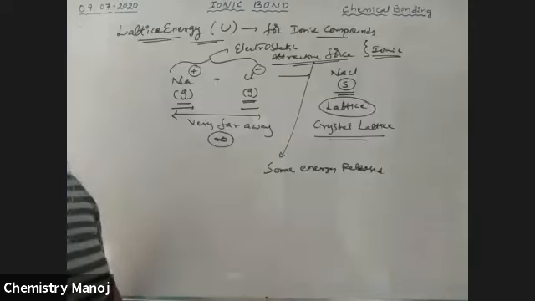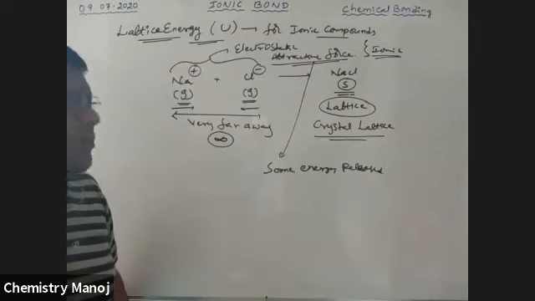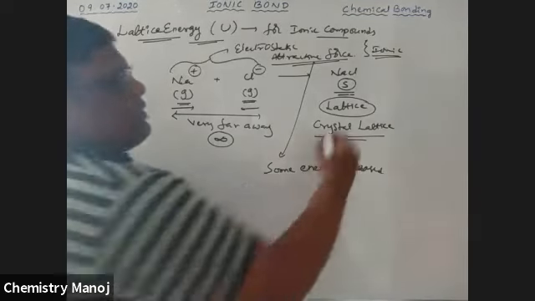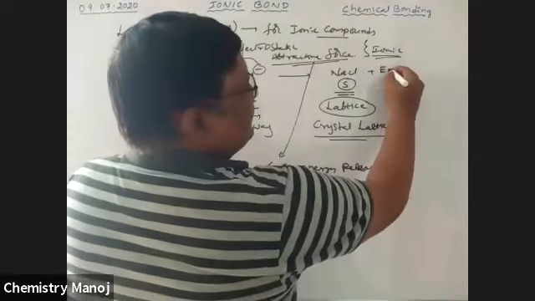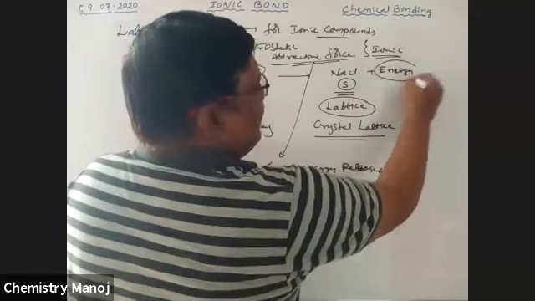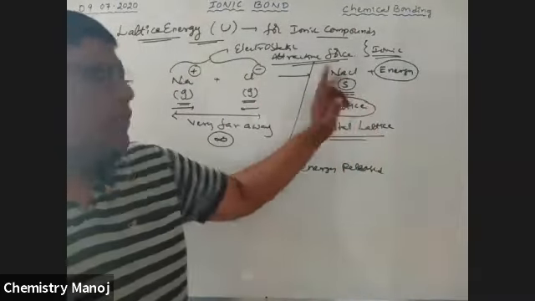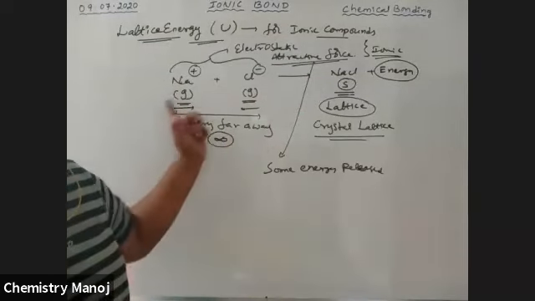Because of that attractive force between the oppositely charged ions, some energy is released during the formation of this solid NaCl compound from its oppositely charged ions.